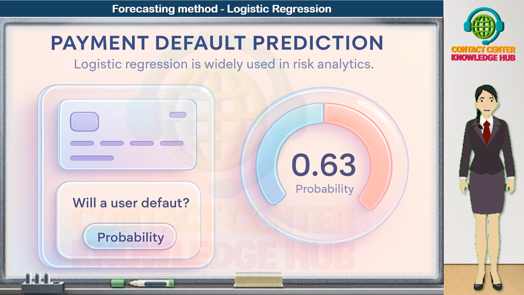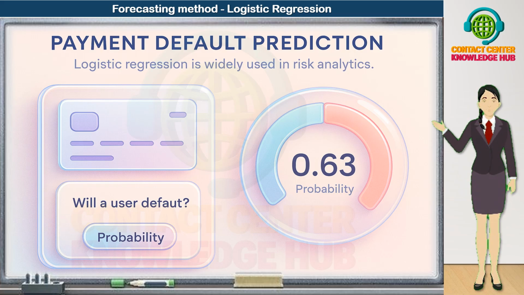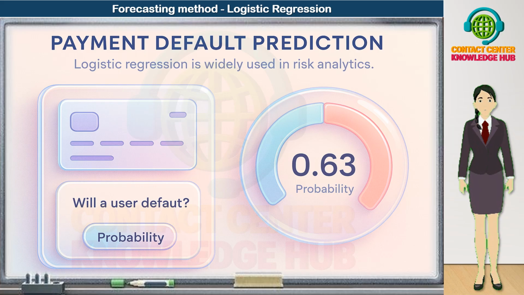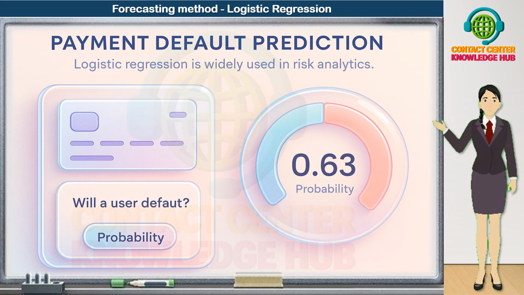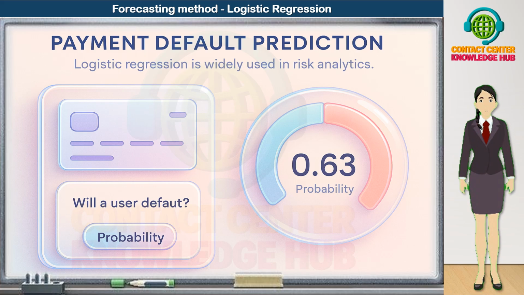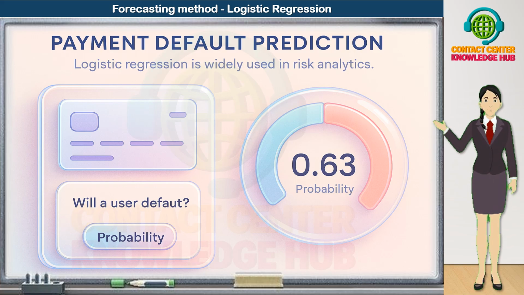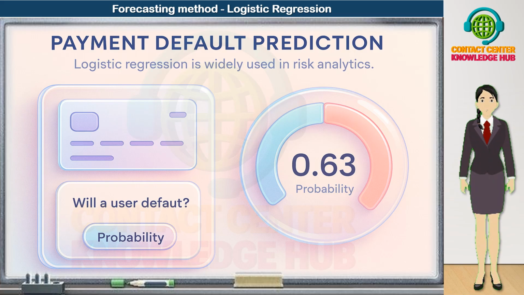Now let's look at one of the classic applications of logistic regression in risk analytics. Payment default prediction. In this use case, our key question is simple. Will a user default on their payment or not? The outcome is binary.